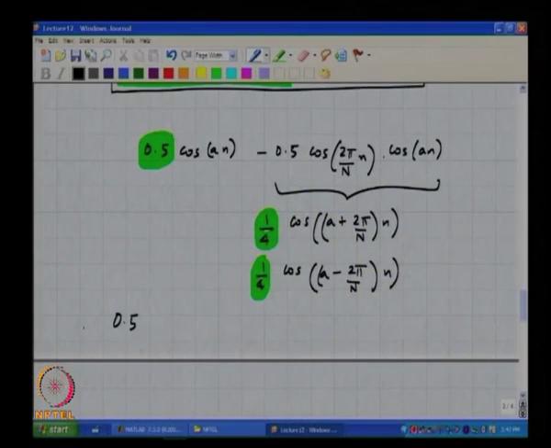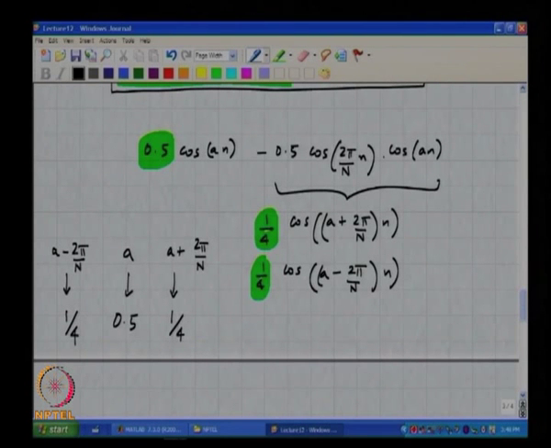Now, I will only get half A, right, and for A plus 2 pi by n, what will I get? I will get an amplitude which is 1/4, and for A minus 2 pi by n, I will get another amplitude which is 1/4. Does it make sense?